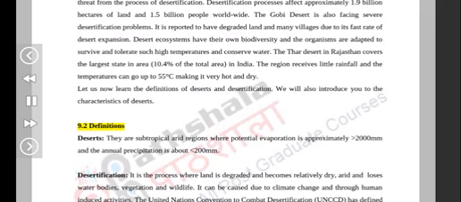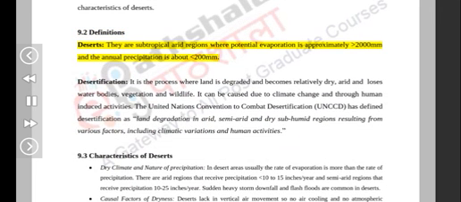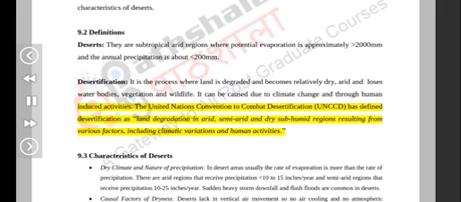9.2 Definitions. Deserts. They are subtropical arid regions where potential evaporation is approximately greater than 2,000 millimeters and the annual precipitation is about less than 200 millimeters. Desertification. It is the process where land is degraded and becomes relatively dry, arid and loses water bodies, vegetation and wildlife. It can be caused due to climate change and through human-induced activities. The United Nations Convention to Combat Desertification, UNCCD, has defined desertification as land degradation in arid, semi-arid and dry subhumid regions resulting from various factors, including climatic variations and human activities.